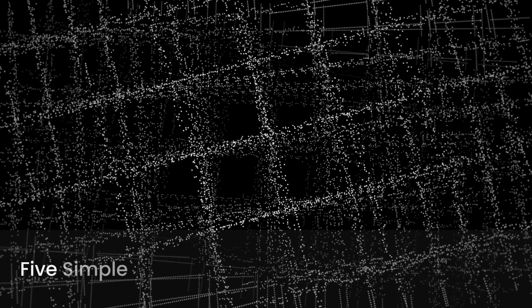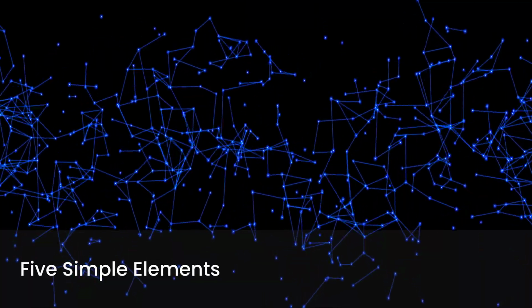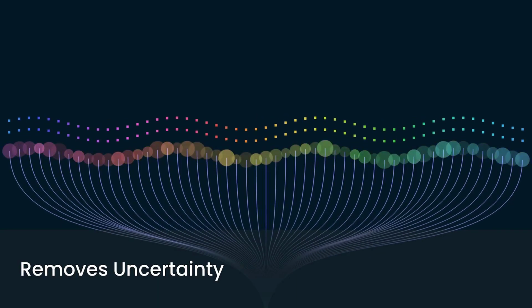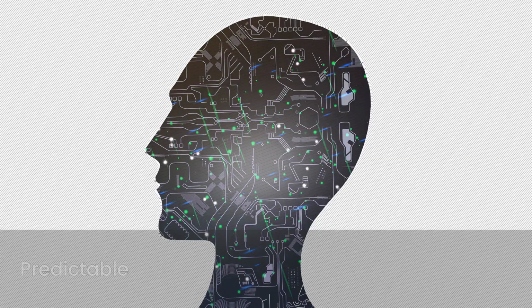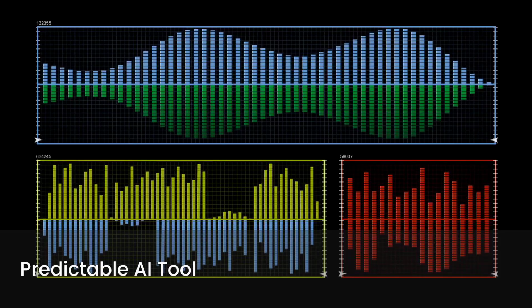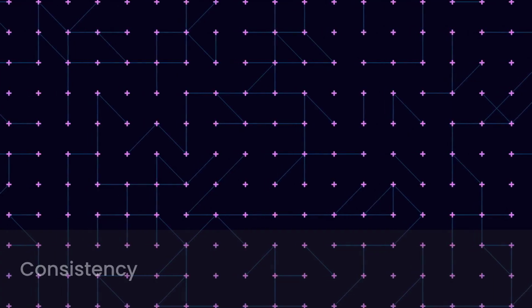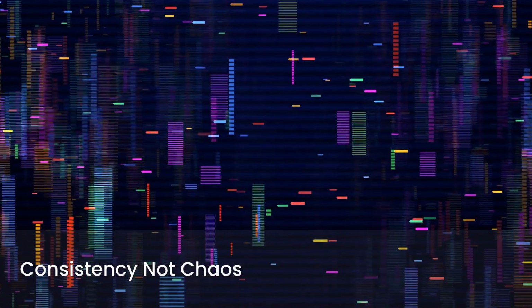This system is based on 5 simple elements that work together. Each element removes one layer of uncertainty from your workflow. Each element reduces unnecessary thinking before the task even starts. And together they turn AI into a much more predictable tool. This is how you create consistency instead of chaos.